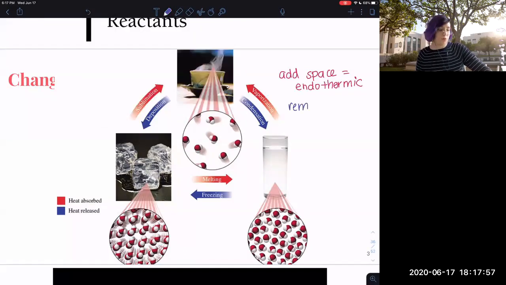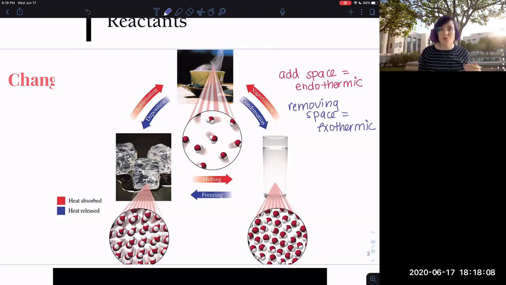If you are removing space, you need to slow the particles down, go back together. That's going to be exothermic. So when I freeze something, it's exothermic. That's what my fridge is doing. It's pulling all that excess energy out and pushing it out to the bottom of the fridge. So it's pulling the energy out of the water to freeze it.